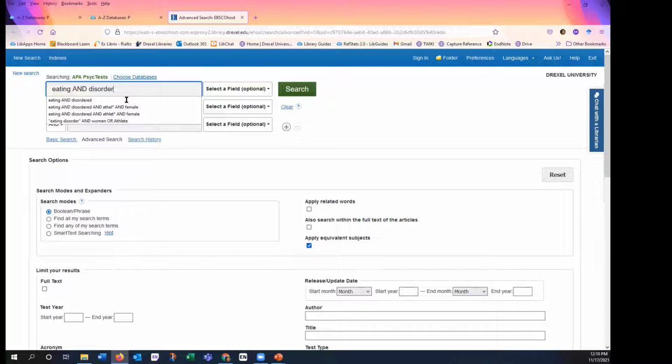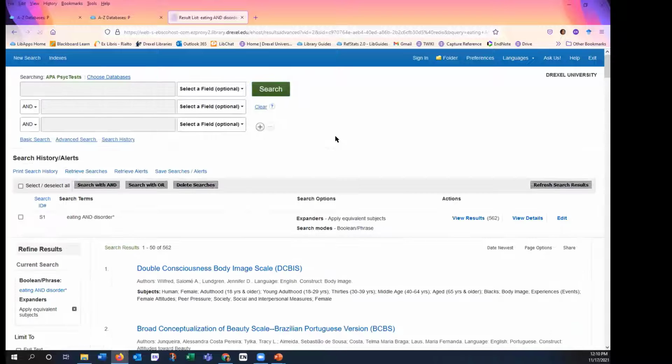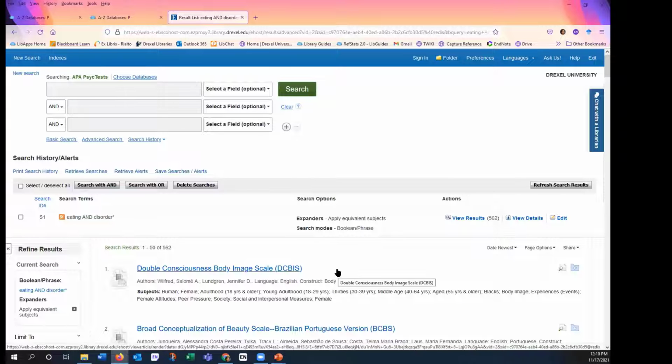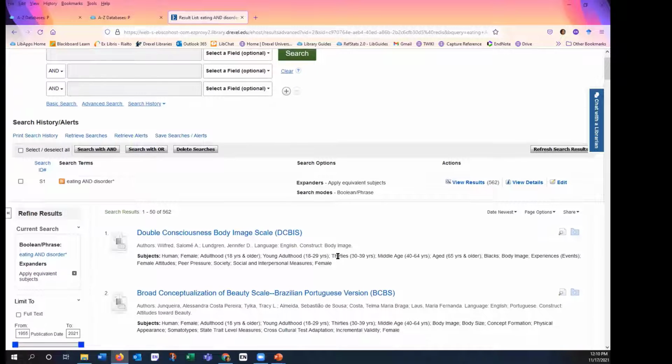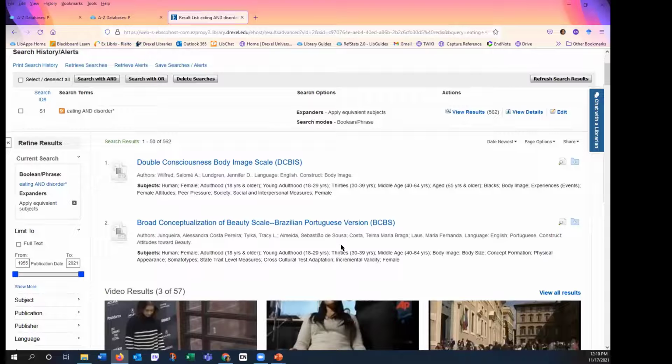I think I'm going to put an asterisk there, so I'll get eating disorders as well as disordered eating. Let's click on search, see what happens. Ooh. I got quite a few results here.